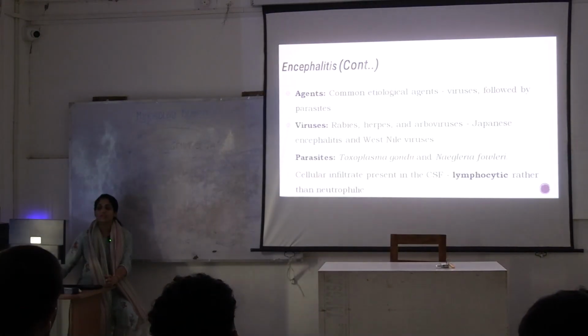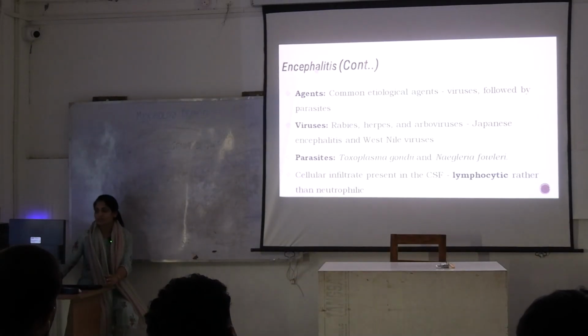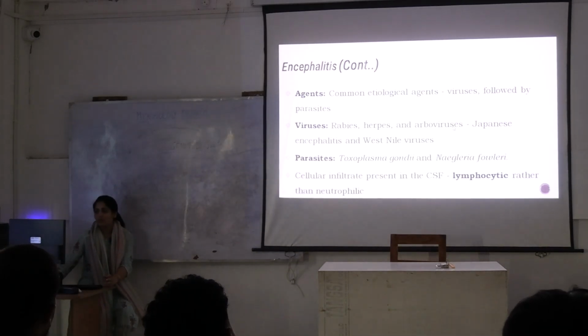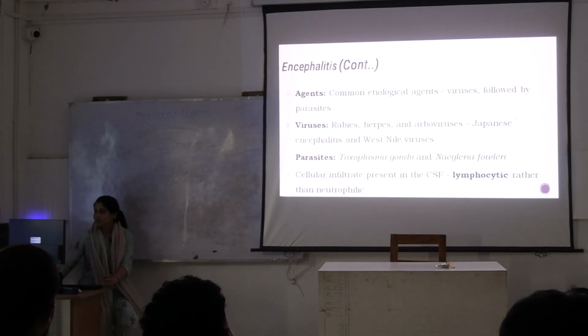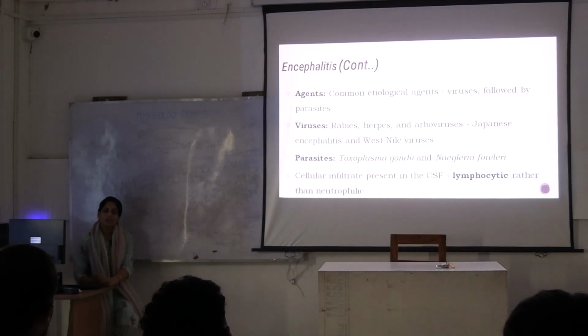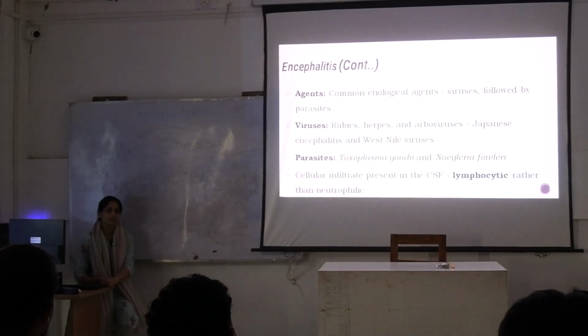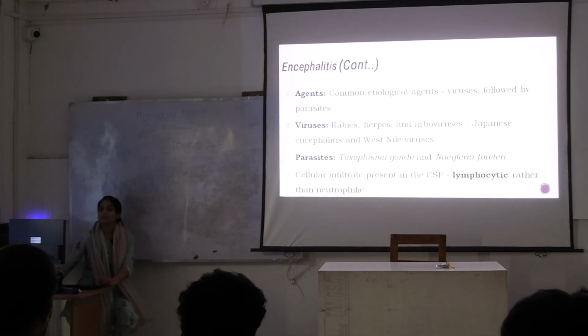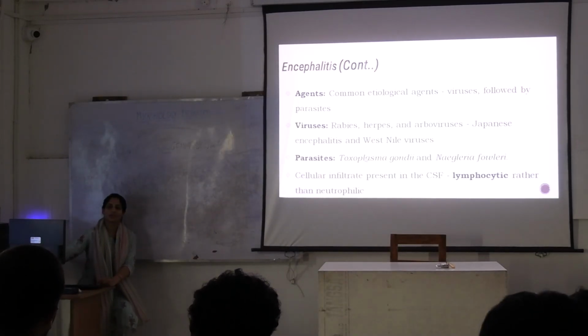What are the common etiological agents that can cause encephalitis? Certain viruses. Rabies we discussed, herpes or arbovirus. What is commonly found in states like Bihar, Jharkhand, all these states? There is one thing that is very prevalent there, that is Japanese encephalitis. We are talking about encephalitis. We are not talking about bloodstream infections right now, okay? Your answer was right, but not the answer to my question.